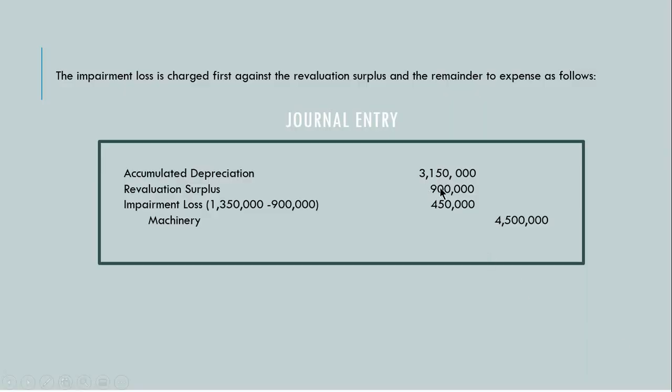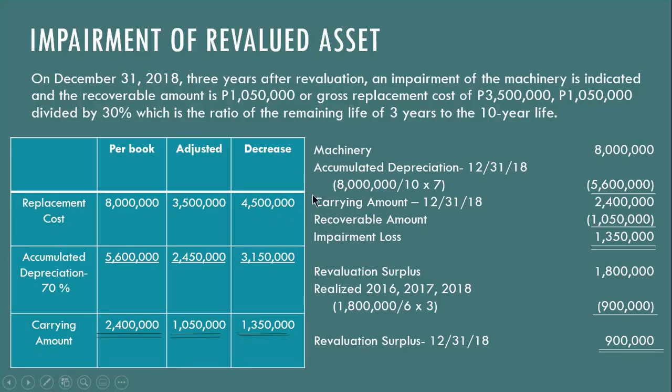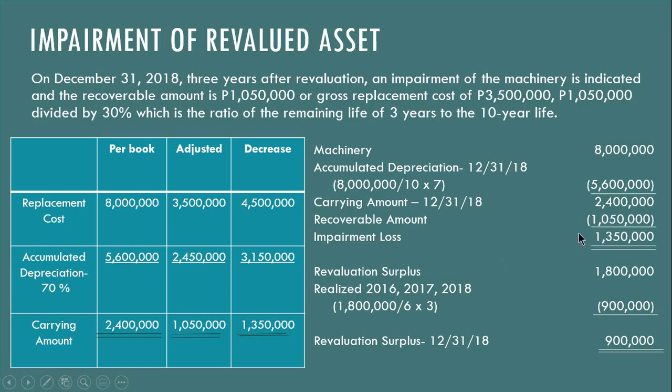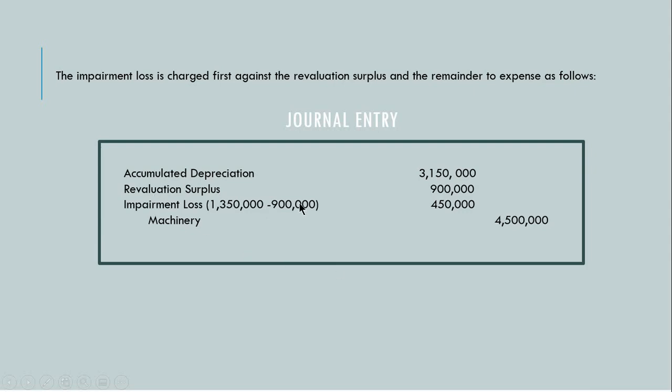Okay? So mo ni siya debit. I-credit na to ang machinery for 4,500,000 kani. Ayan, i-decrease nga 4.5 million. Tapos, impairment loss na ng 450,000. Asa gikan? Kani, katong na-compute ni impairment loss 1,350 minus balance sa revaluation surplus. Kaya atong impairment loss nga i-record is 450,000 lang. Okay? That is impairment of revalued asset.